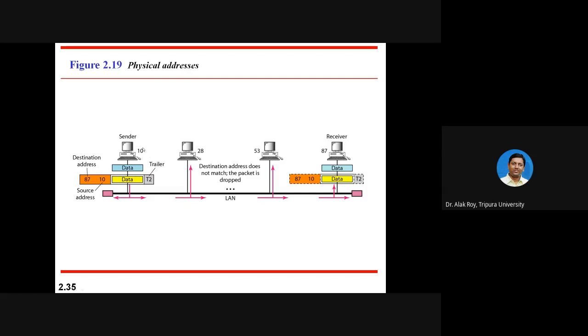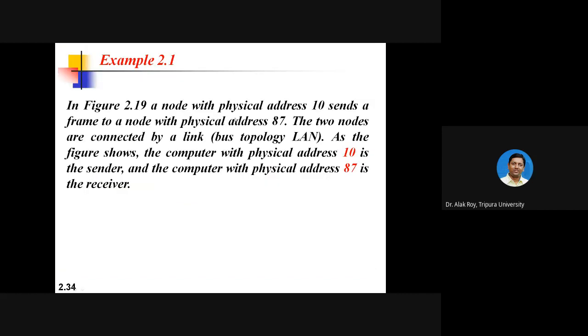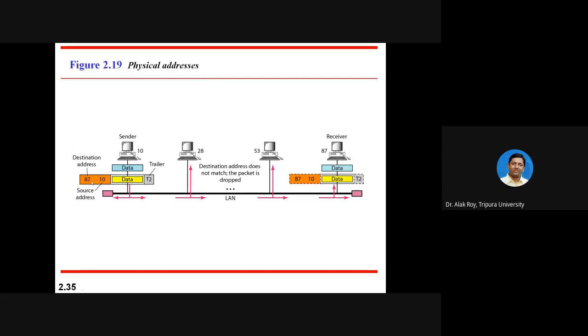So how does the sender transmit data from the node whose address is 10 to the receiver whose address is 87 using physical address? So the two nodes are connected by a link. As the figure shows, the computer with physical address 10 is the sender and the computer with physical address 87 is the receiver.